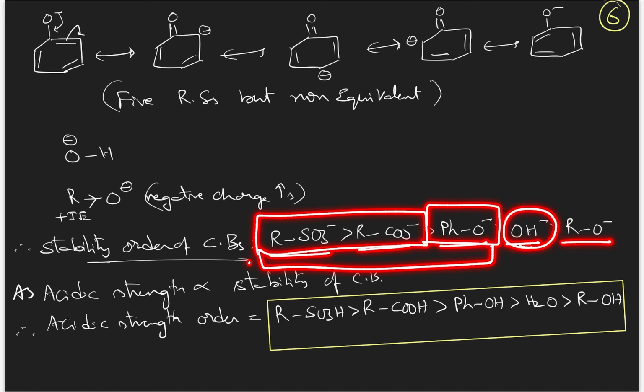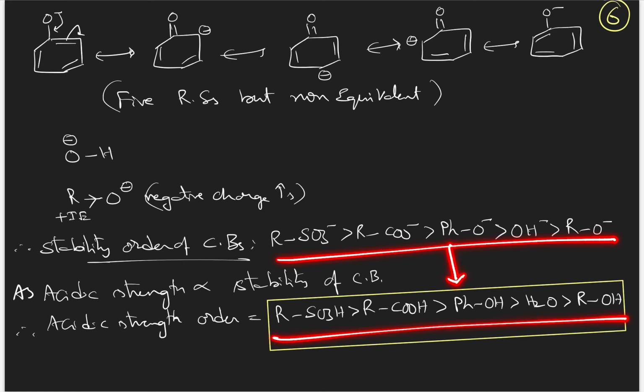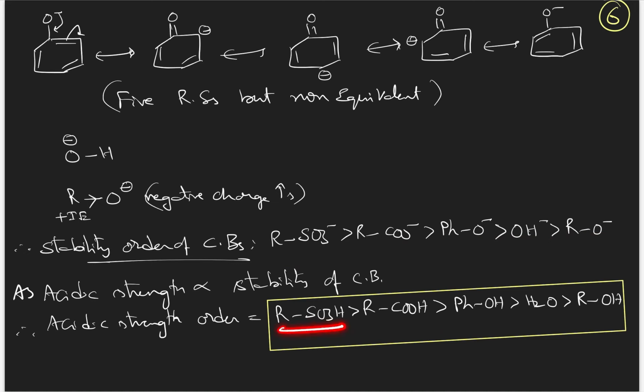This is neither stabilized nor destabilized, and this is destabilized due to the positive inductive effect of the alkyl group. And if this is the stability order of the conjugate base anions, the same is the acidic strength order of their respective acids. Sulfonic acid is stronger than carboxylic acid, than phenol, than water, than alcohol. Simple and interesting concept. Got it?